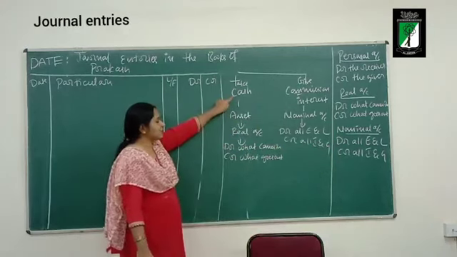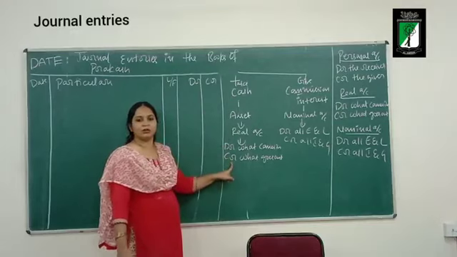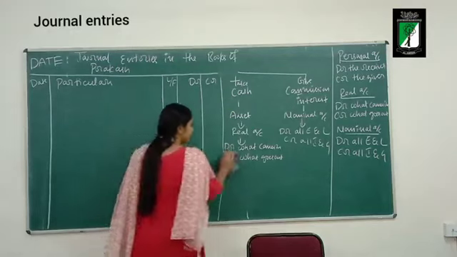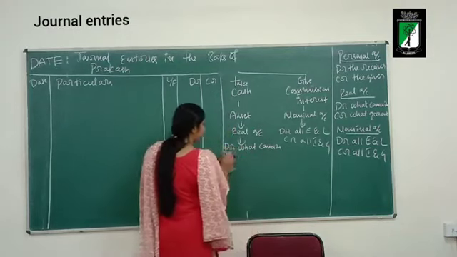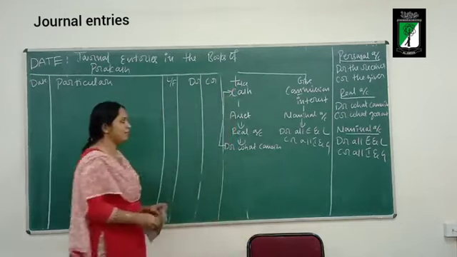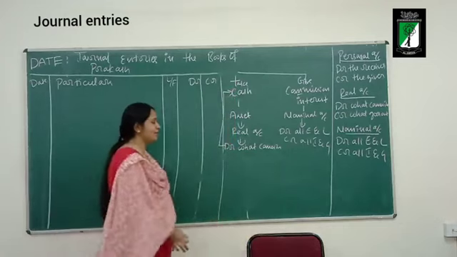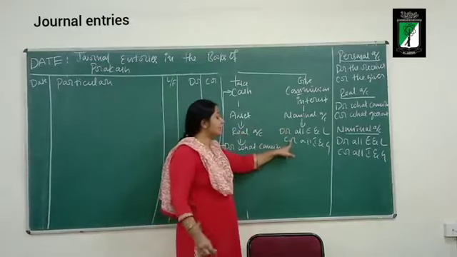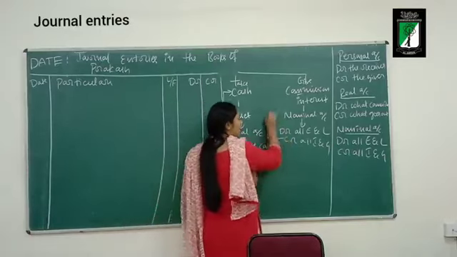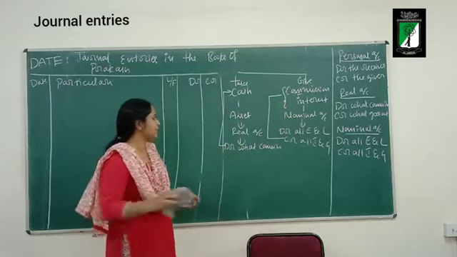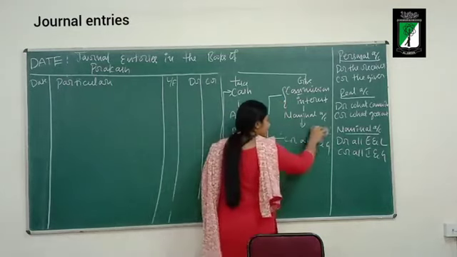Okay, cash, is it coming in or going out of the business? It is coming in. So what should I do with the cash? I should debit cash. Commission and interest, is it a gain or expense to the business? It is a gain. So what do I do? I will credit commission and interest. So debit aspect